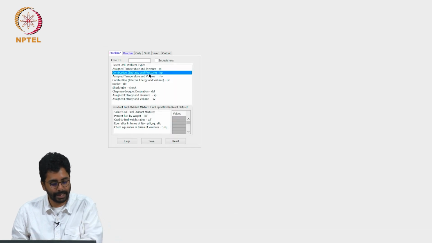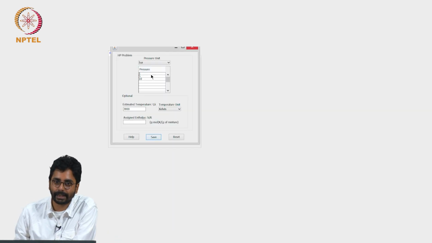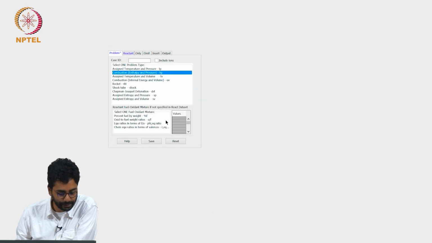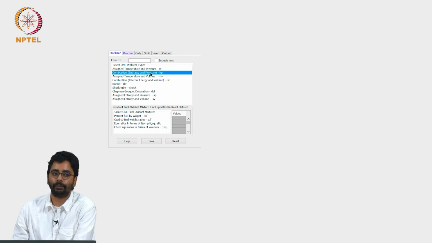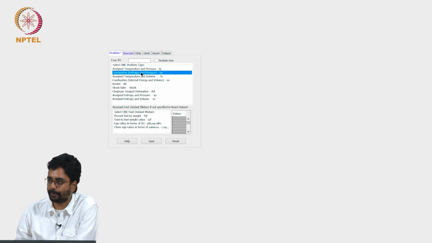So I am assigning 3 different pressures. Calculation will be done at 3 pressure values, 1 bar, 5 bar and 10 bar. So first you pick which problem you want to solve, then you fix the pressure because you have to specify a pressure.